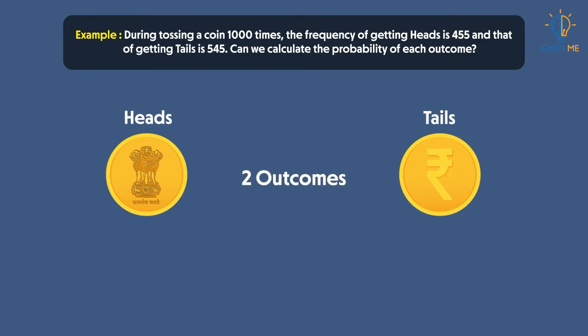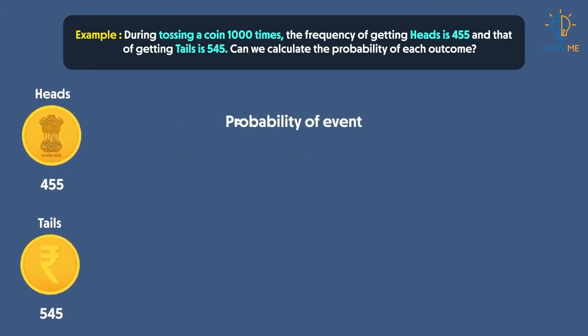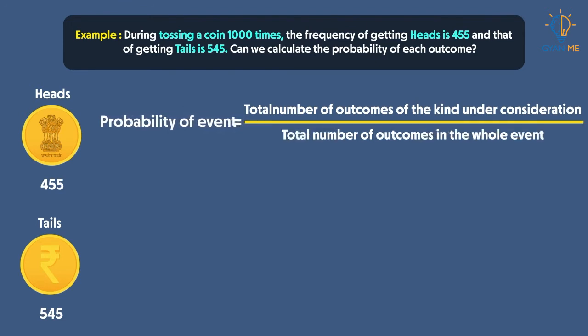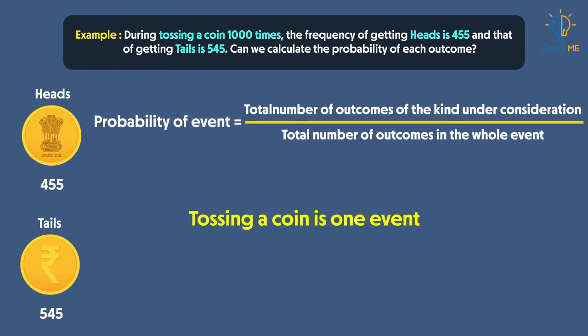Now in the question, we are given that when we toss a coin 1,000 times, heads comes 455 times and tails comes 545 times. Now from our previous standards, we know the formula to calculate the probability of any event. It is the number of outcomes in that event upon the number of times that event occurred. So here tossing a coin is one event and there are two outcomes here.